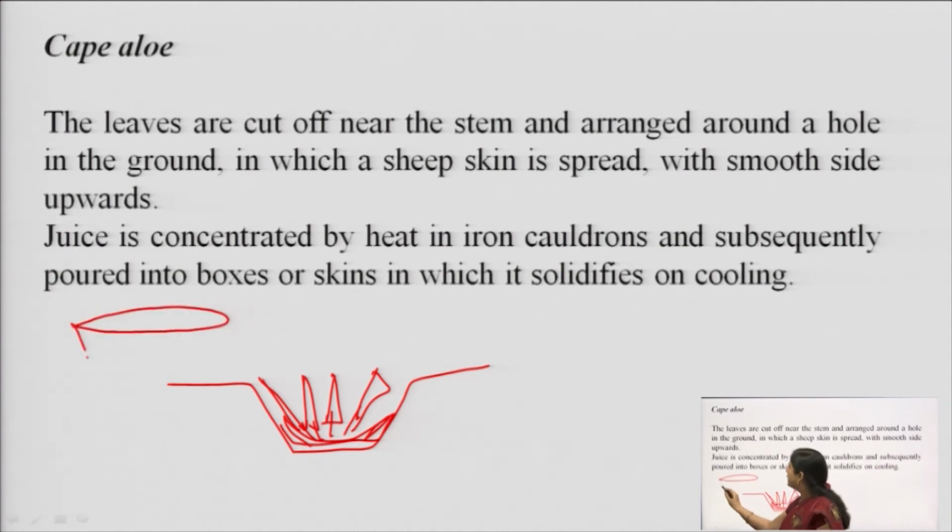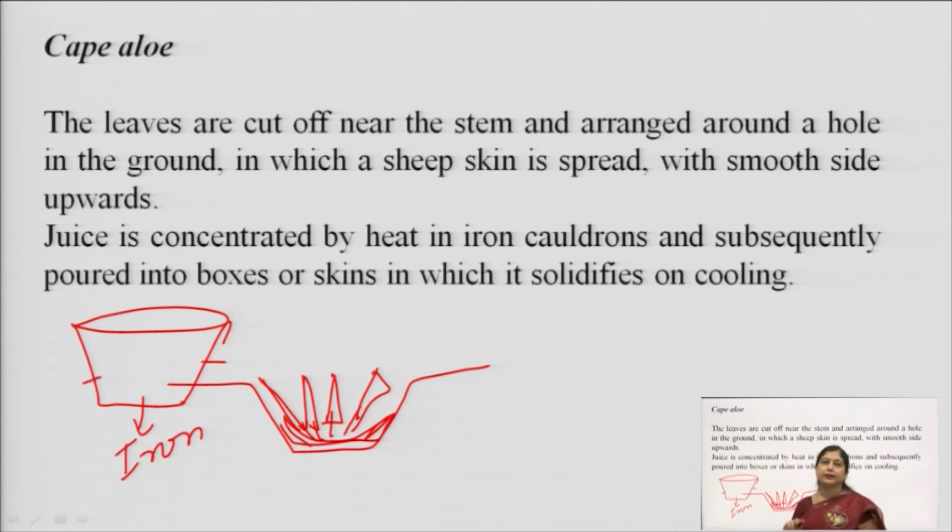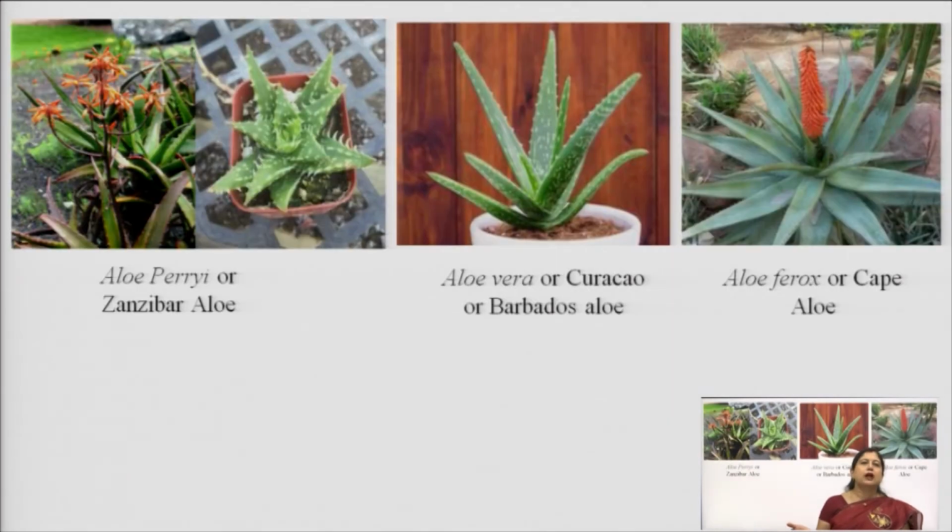An iron cauldron is a wooden vessel with an iron base. At the base we have iron, and at the sides we have wooden sides. In that it is heated until it solidifies, and after that it is cooled and stored in tins. So this is how the cultivation and collection of aloe is done, and these are pictures showing different varieties of aloe. This is aloe perryi or Zanzibar aloe, it has many flowers also.